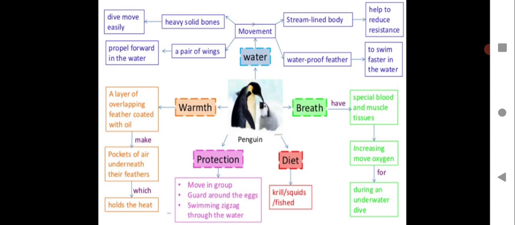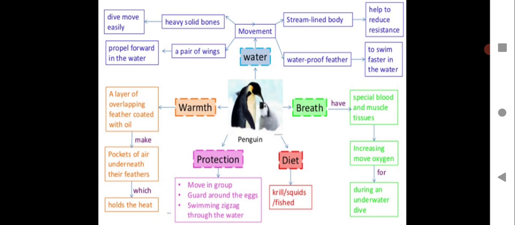Then you will see penguin. Your penguin gets adapted to the cold region. There are some features of the body which help penguin to get adapted to the cold region. In snowy region, they dive easily. Heavy solid bones, they have a pair of wings to propel forward in water, then they have a streamlined body, then waterproof feather they have. Streamlined body helps them to reduce resistance when they are in water. Then they have waterproof feather to swim faster in the water.